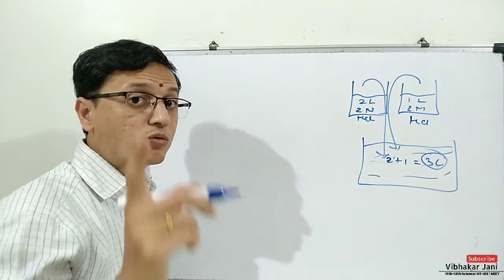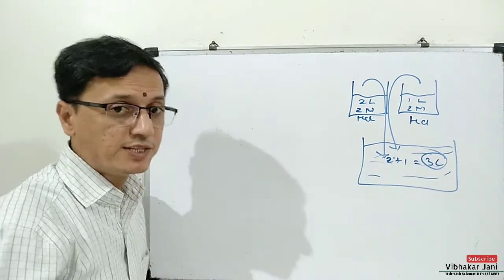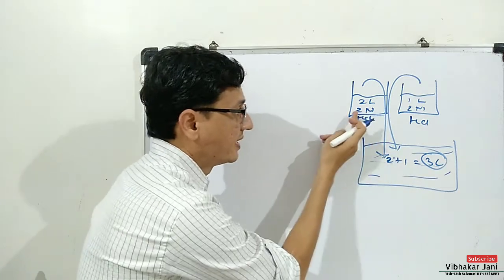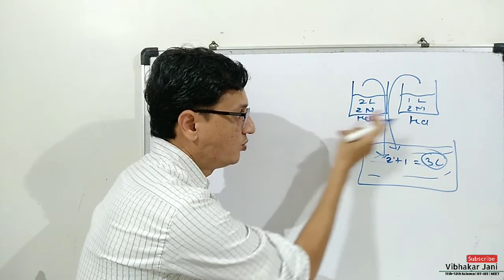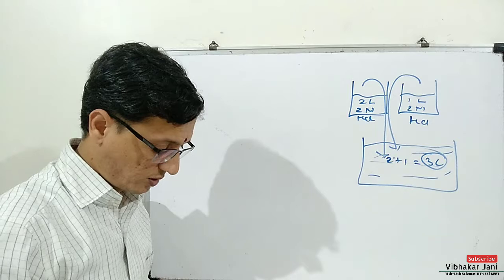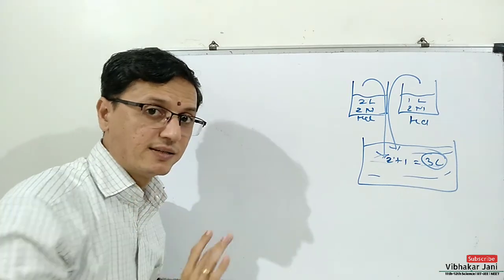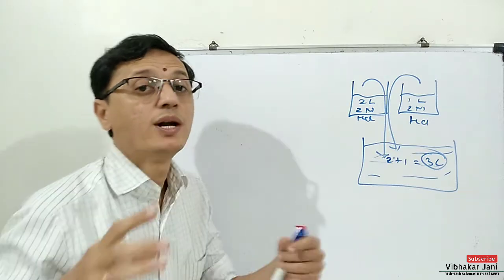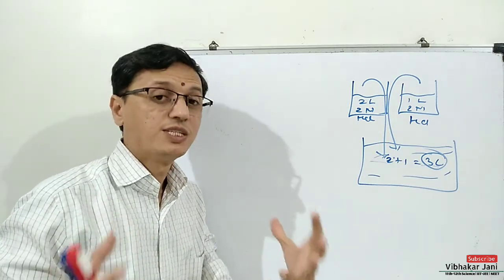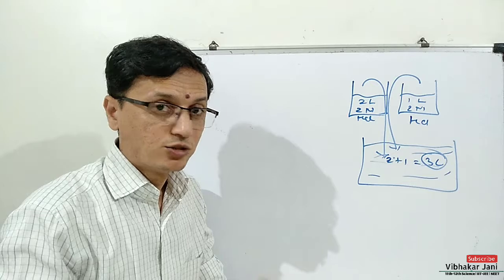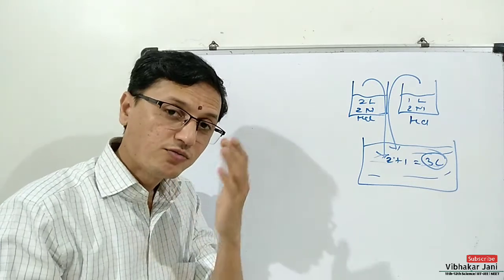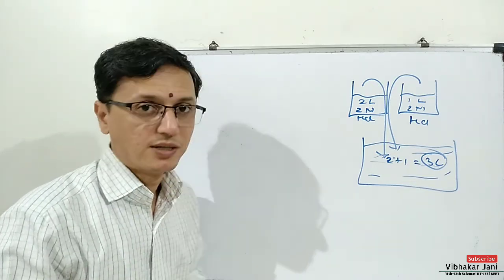But what will be the molarity of that mixture? Molarity for one solution is 2 molar and the other solution is 2 molar, so it will not be equal to 4 molar. It is not as easy as that. You cannot add molarity of the solutions which are mixed together. So, there is a formula to find out the molarity of a mixture.